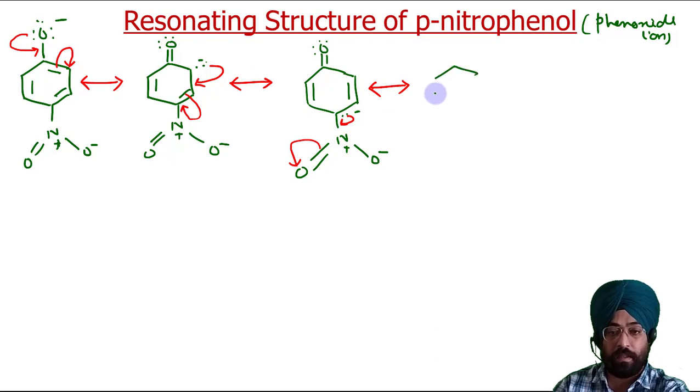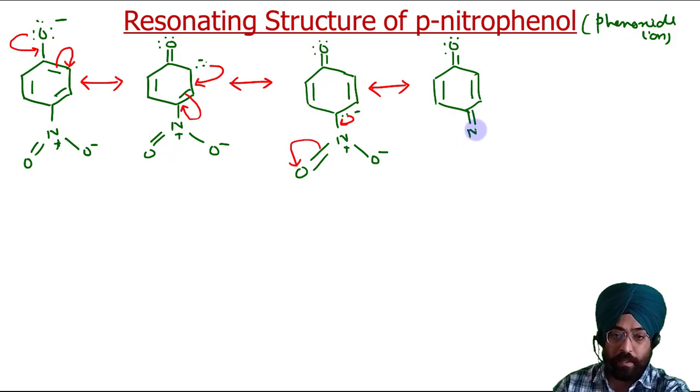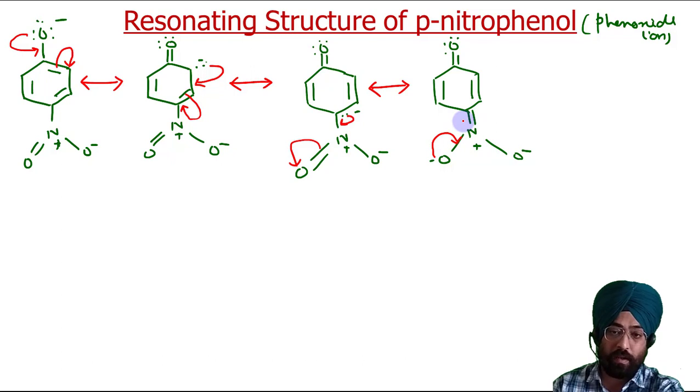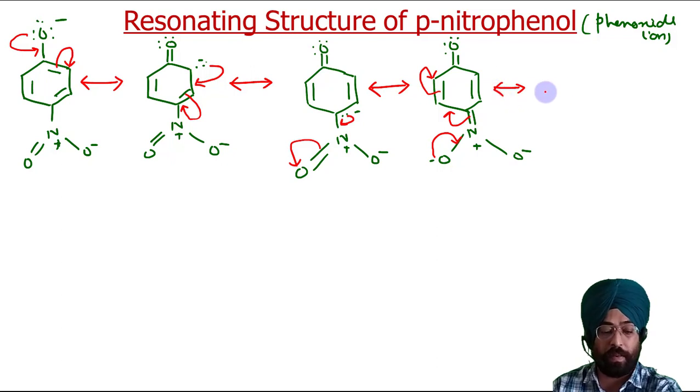So let us see. Yes, here is this, here is this, it is as it is. Now here comes the double bond, N positive, O negative, O negative. Now let us see the next resonating structure. It comes here, these electrons come here, and this will come here. So these are resonating structures of the para isomer.